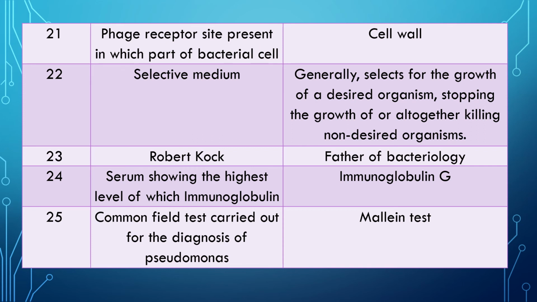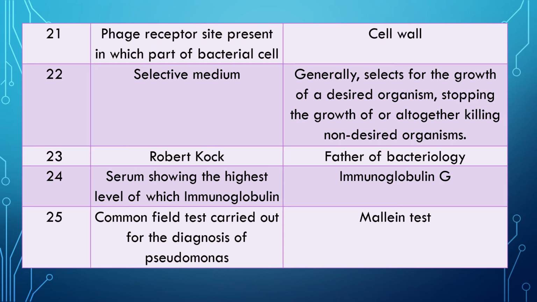Question 23 is scientist Robert Koch. Robert Koch is the father of bacteriology. Important question. Question 24. Serum showing the highest level of which immunoglobulin? There are many immunoglobulins. Which immunoglobulin is present in the highest number in the serum? Answer is immunoglobulin G.